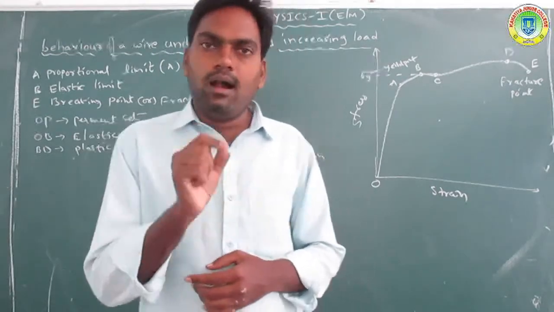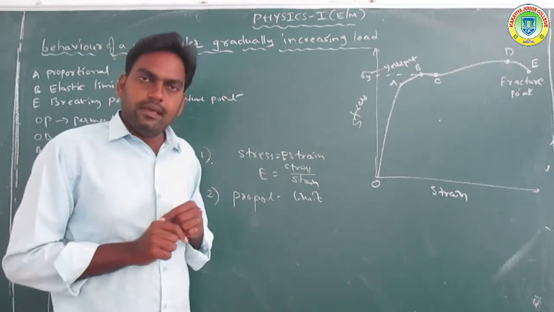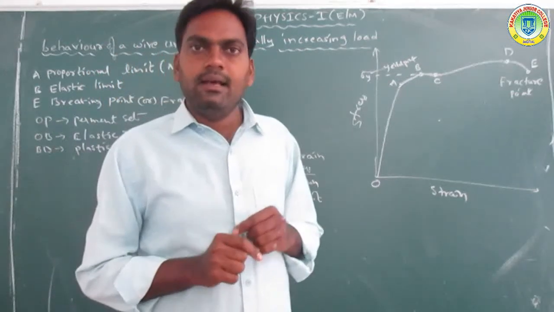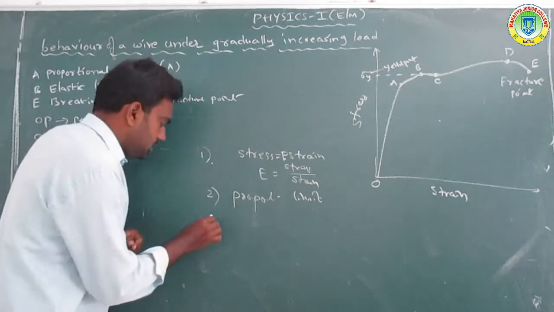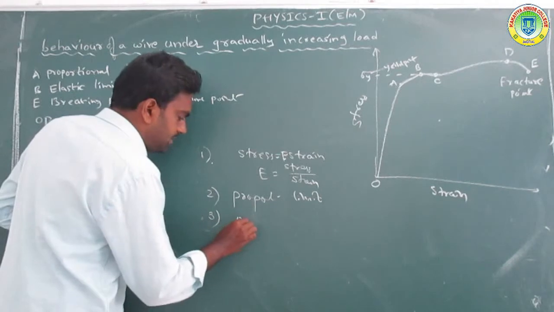That is called the proportionality limit. Okay, got it?